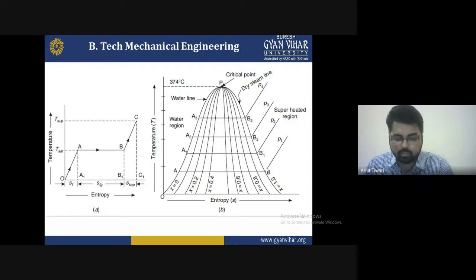So we can simply understand the process parameters, the lines along which, at constant pressure, we increase or decrease the temperature by addition or removal of heat. This is the phase transformation, where the dryness fraction increases as you go from point A1, A2, A3, and it reaches the superheated region at A to B, where x is equal to 1 at the vapor line and x is equal to 0 at the liquid line.